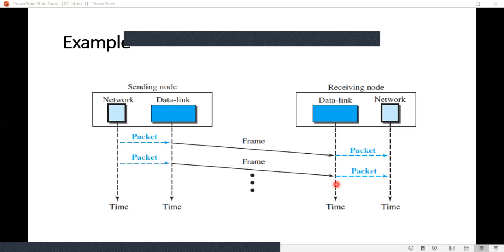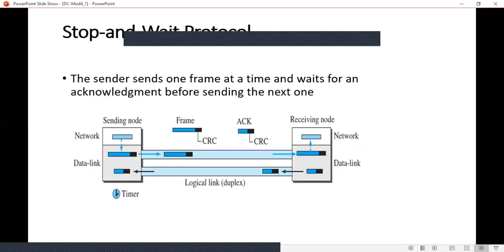Here at the data link layer, what happens? This frame is decapsulated. That is, you are extracting the packet out of the frame, and once the packet is extracted, the packet is sent to the network layer there. Okay. Next is the stop and wait protocol. Our second protocol is the stop and wait protocol.